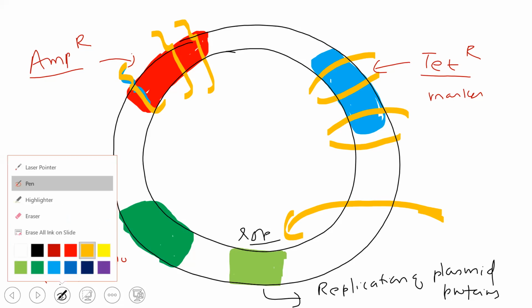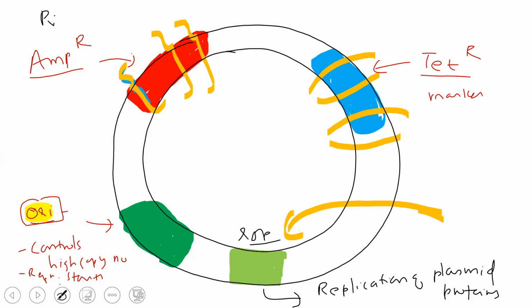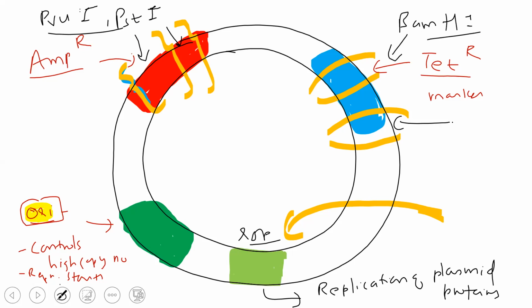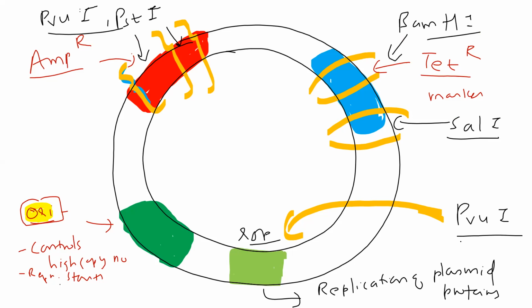PST1 can cut in this region. BAMH1 will also cut in this region. SAL1 will also cut in this region. PVU1 will cut in this region. EcoR1 can also cut in this region, also a well-known restriction enzyme. CLA1, HIND3 can also cut in this region.